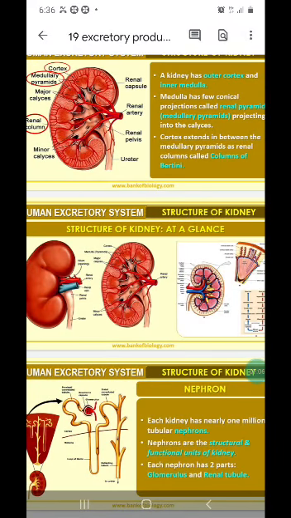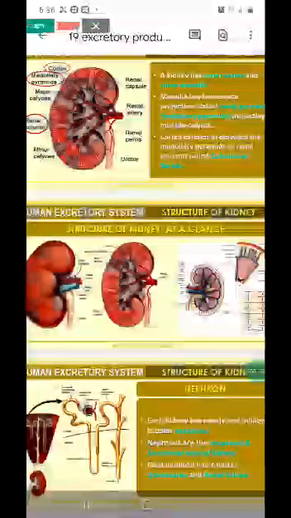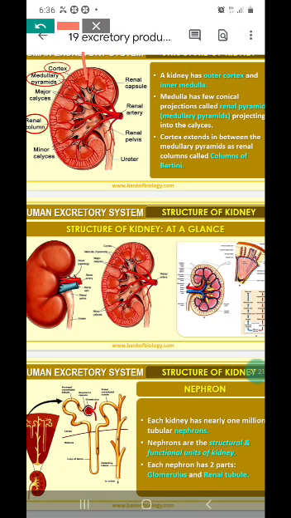Every organ is differentiated into an outer cortex region and an inner medulla. This is the cortex region and this is the innermost medulla region. And the medulla has a few conical projections. See this one, conical projections which project into the calyces, which are called the renal pyramids.